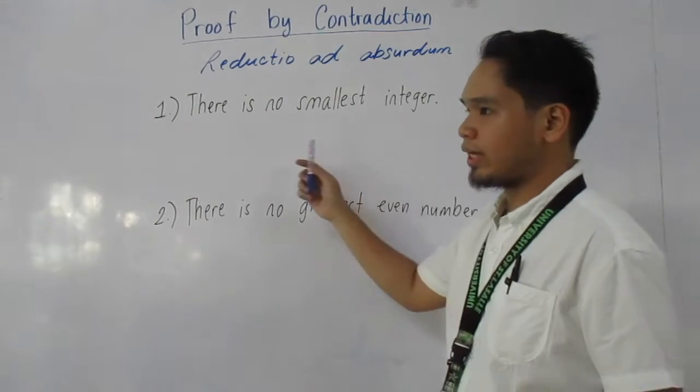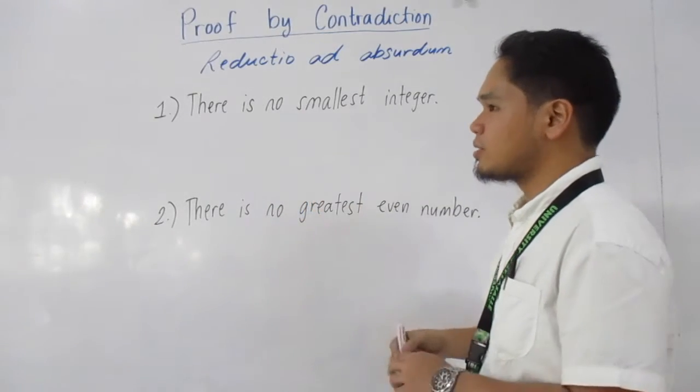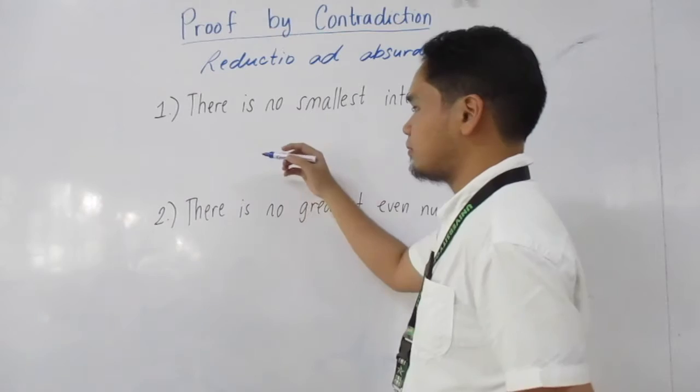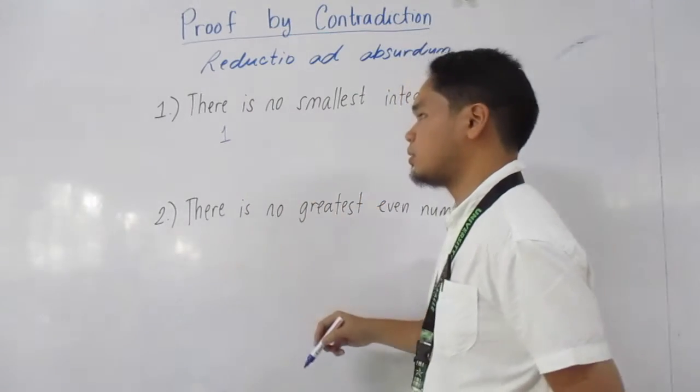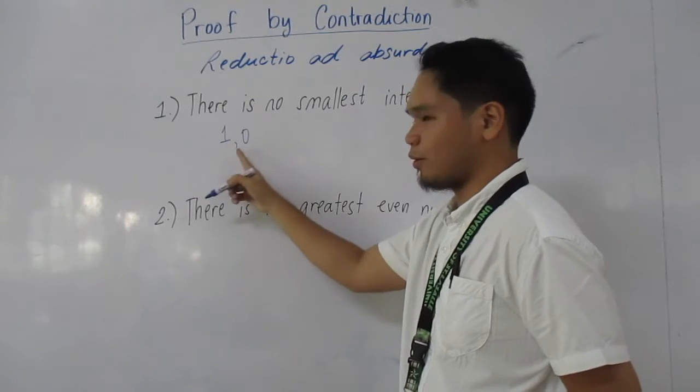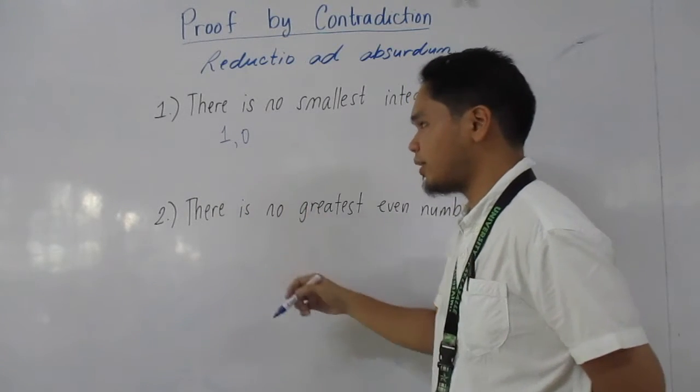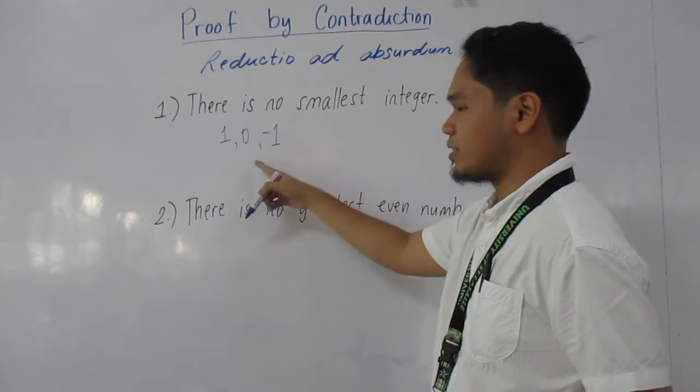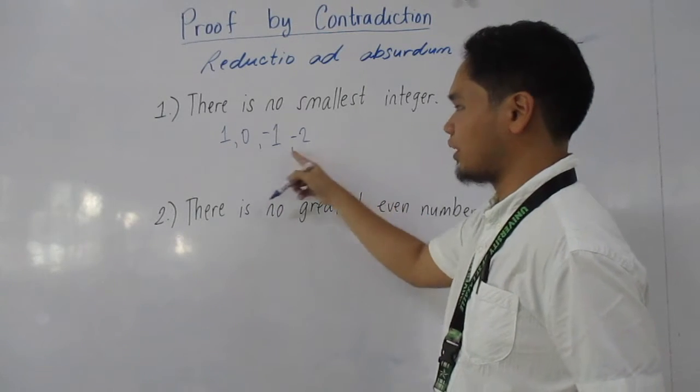Notice we cannot prove this directly. For example, if I write 1 as the smallest integer, there will always be a 0 which is smaller than 1. As you can see, of course, 0 is smaller than 1. So when you say 0 is the smallest integer, negative 1 is even smaller than 0, and negative 2 is smaller than negative 1.